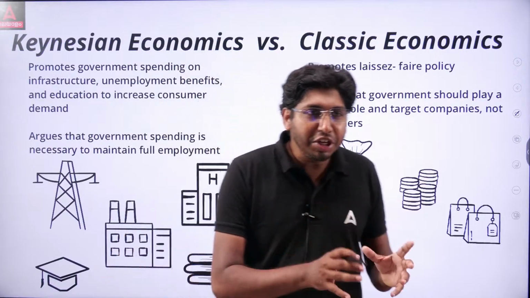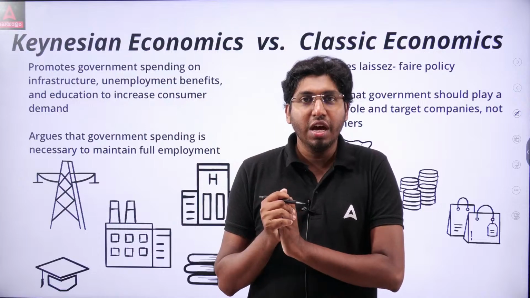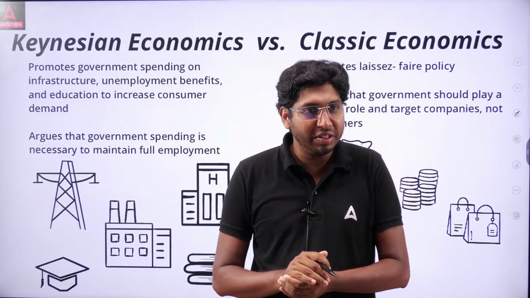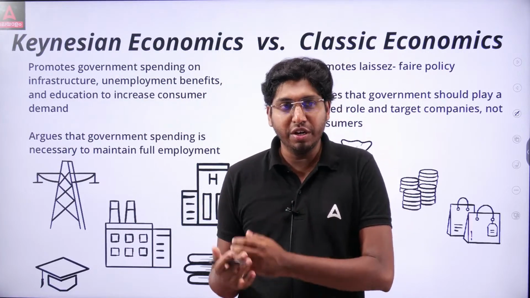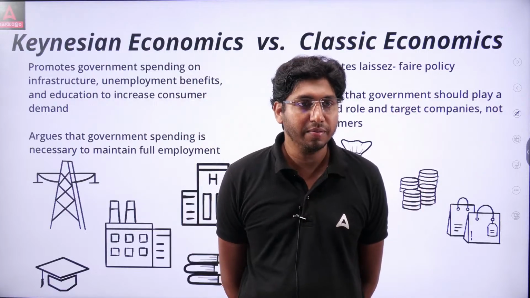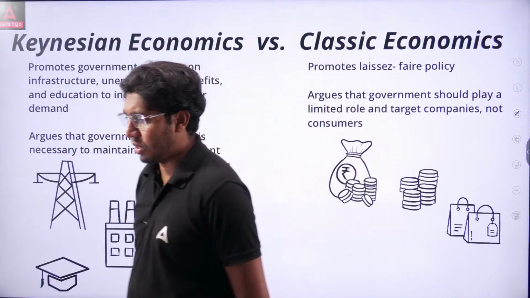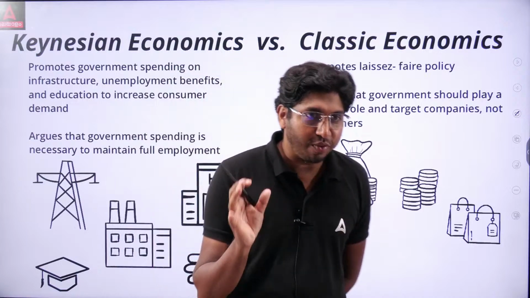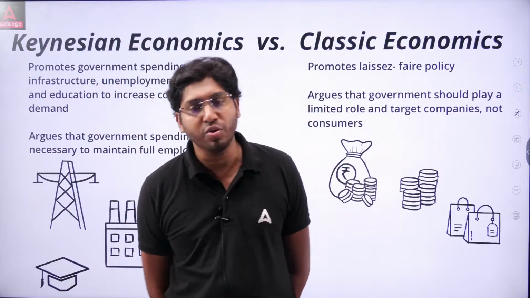So Keynesian economists promoted what? Government spending on infrastructure, and also if there is unemployment, the government should provide some unemployment benefits, and also promote education, increase spending on education. These will increase the consumer demand. They argue that government spending is necessary to maintain full employment. So remember the major focus of Keynesian economics is government spending. This is the only thing you need to remember for your examination.